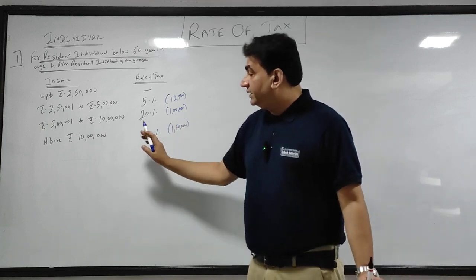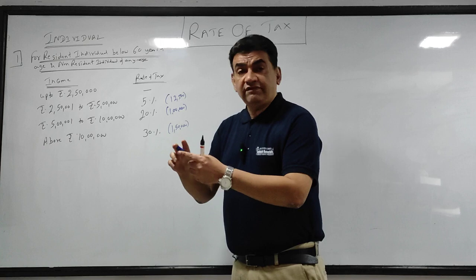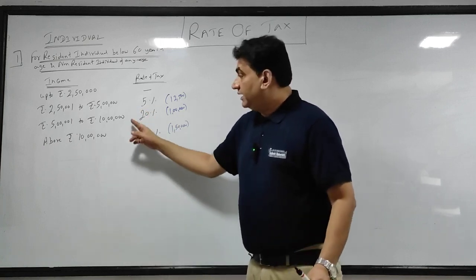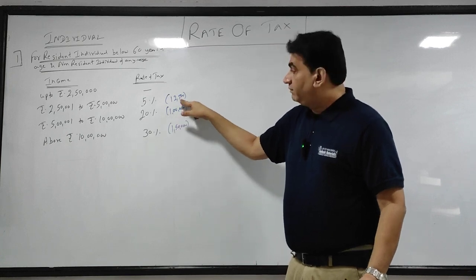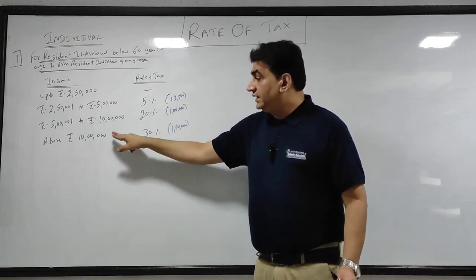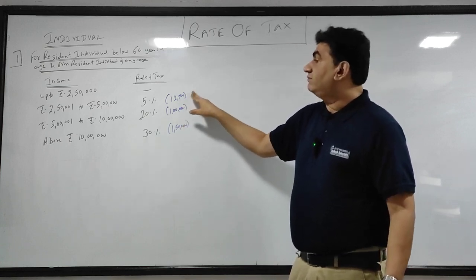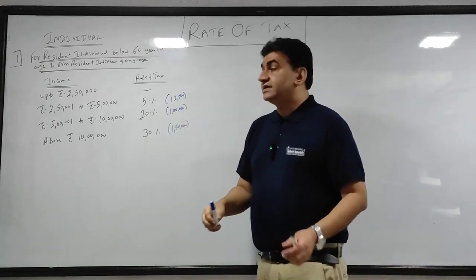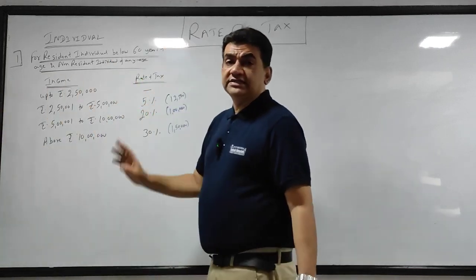Got it? So I'll repeat. अगर individual इसी slab में आता है, then it will be 12,500. अगर 5 के ऊपर गया, so whatever amount comes here plus 12,500. अगर 10 लाख के ऊपर गया, whatever amount comes here plus 1 lakh plus 12,500. That is the concept, and that applies for all the three slabs.